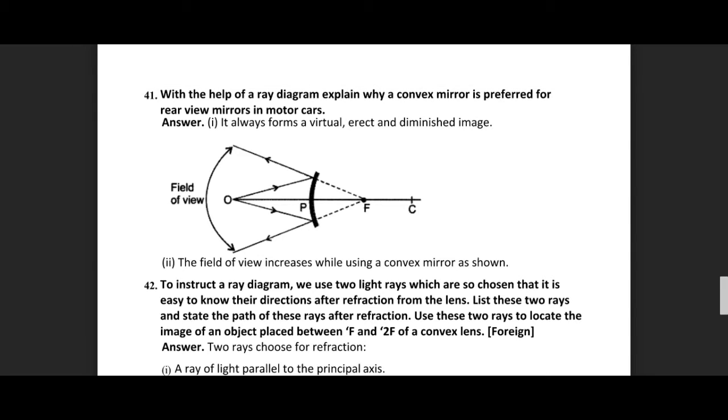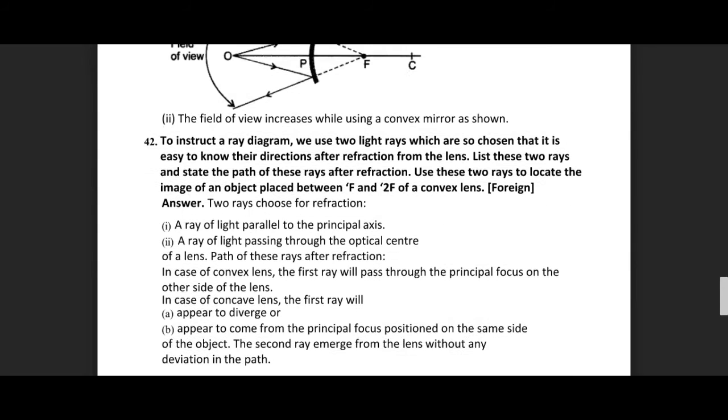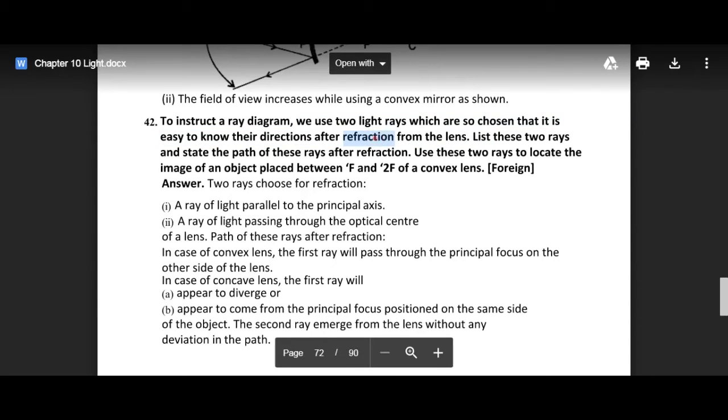So in order to have a larger field of view, we use a convex mirror placed in motor cars and motor vehicles. So this increases the field of view while using the convex mirror in case of automobiles. And to construct the ray diagram, we use two light rays as shown, that is easy to know about their directions after reflection from the mirror.